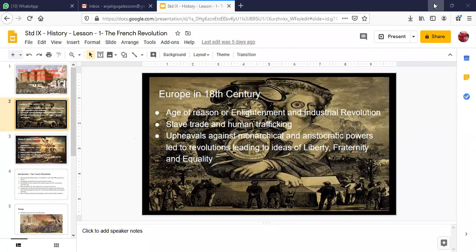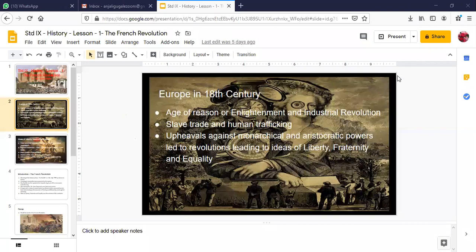France was the hub, a center of these ideas. When the French Revolution happened, because of its success, these ideas spread all across Europe, and other countries also followed suit. Eventually, the entire world believed in these ideas of liberty, fraternity, and equality.